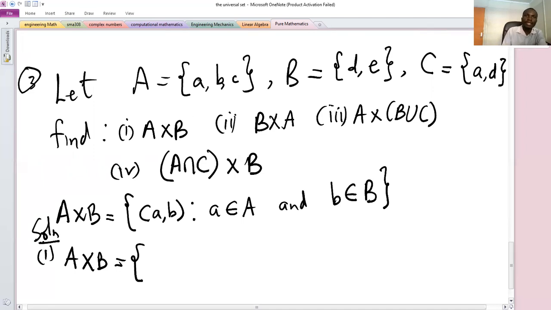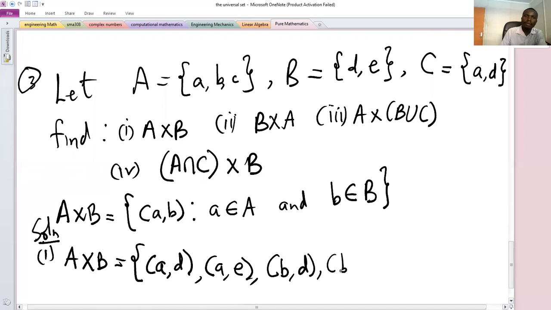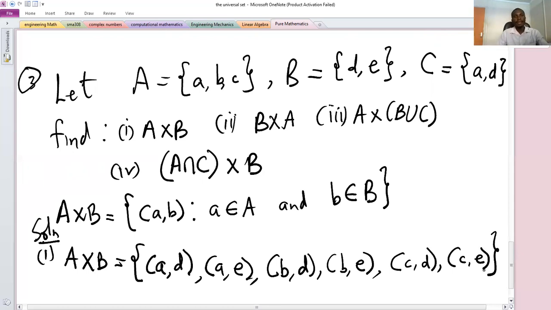So now when you come to A, it has A, B, and C. So we'll say this A is paired to D, as the first element, and then same A can be paired to E. So I finished the pairing of A with the elements in B. We go to B, B paired with D, and then B paired with E. Lastly, C paired with D, and then C paired with E. So that will be the solution for A cross B.